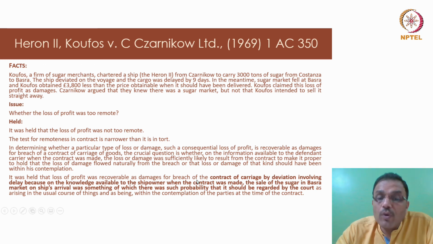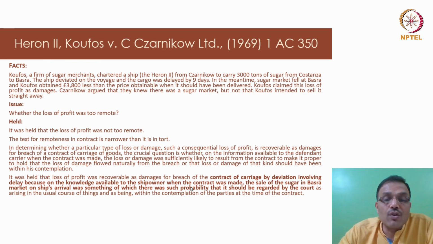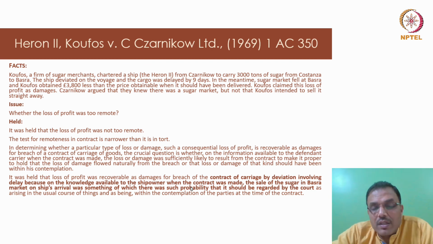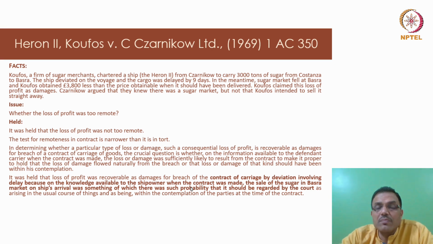Now, interestingly, the ship owner in this case had knowledge of what he was carrying, and he was very sure that it was a very, very essential commodity. It was meant to sell at Basra on a particular date, and there was a high probability that had the ship arrived on that day, it would have been sold for some profit. And it was a chartered ship. So chartered ships cannot have deviation.